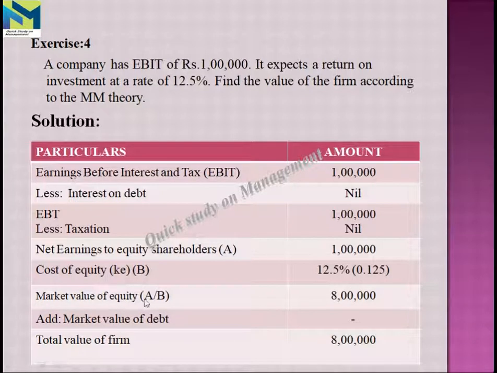The market value of equity, that is A divided by B, means 1 lakh divided by 0.125. The value is 8 lakhs. Then we have to add the market value of debt. In this problem we don't have a debt value, so the total value of the firm is 8 lakhs. This is a very simple problem. You can work out a few more problems, then you will get a clear view of this MM approach.